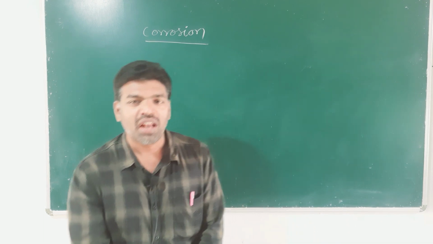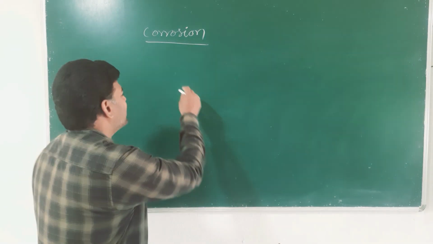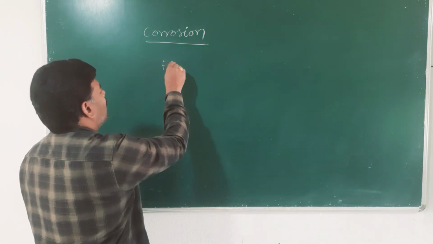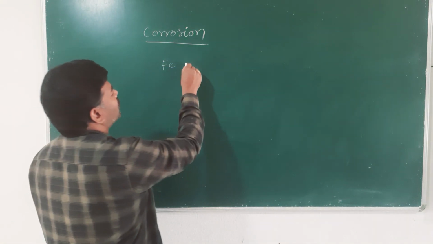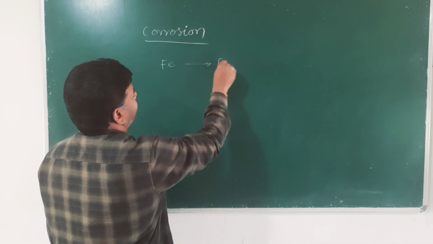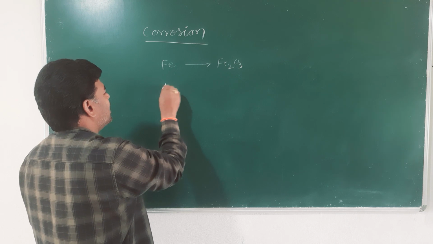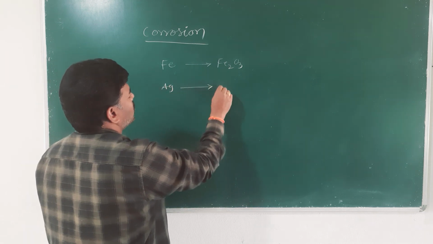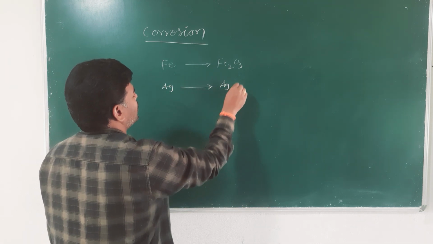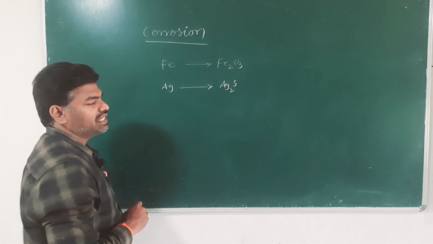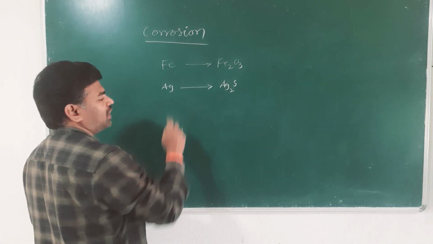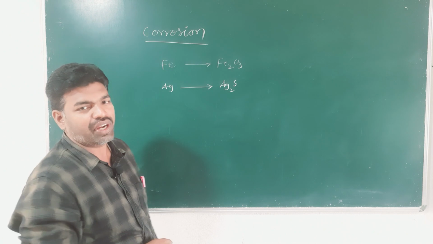For example, iron converts into iron oxide Fe2O3, silver converts into silver sulfide Ag2S, and copper converts into carbonates.